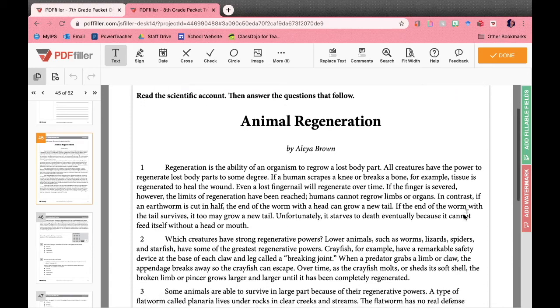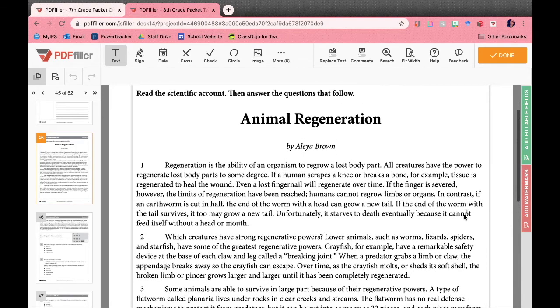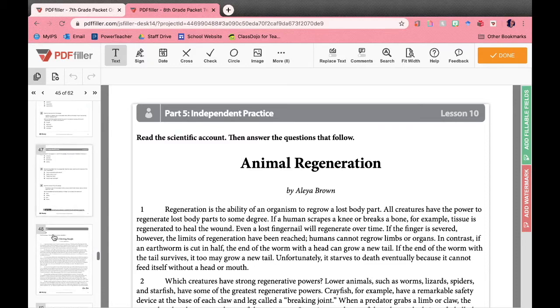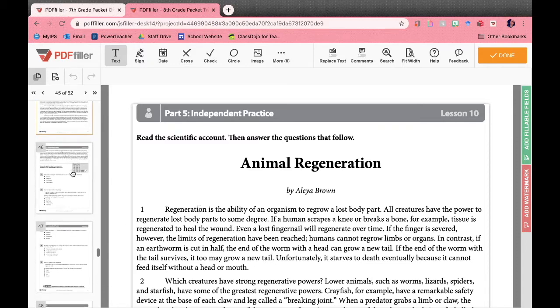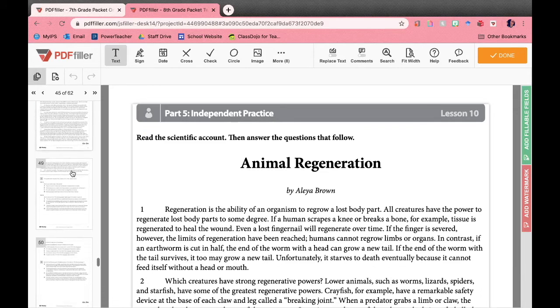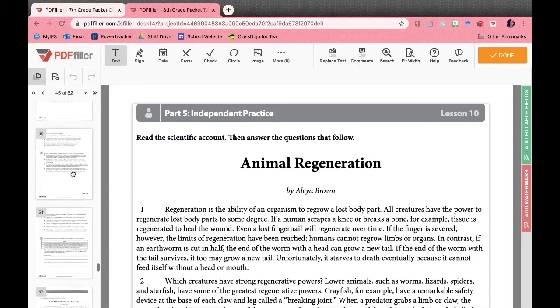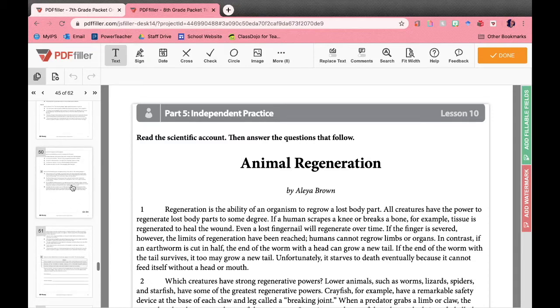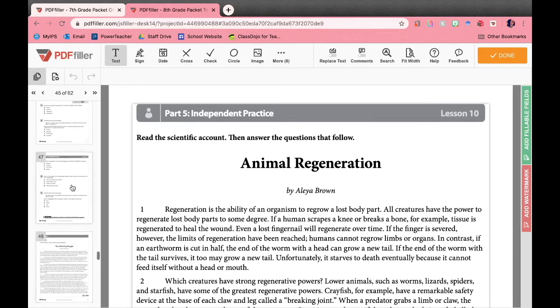Okay, 8th grade. So today we're going to keep working on word meanings, so the connotative language, figurative language, and technical language. First, we're just going to do this guided practice together. It says independent practice, but we're going to do it together. 45 through 47. And then for homework, you guys are going to do, looks like, 48 through 51.